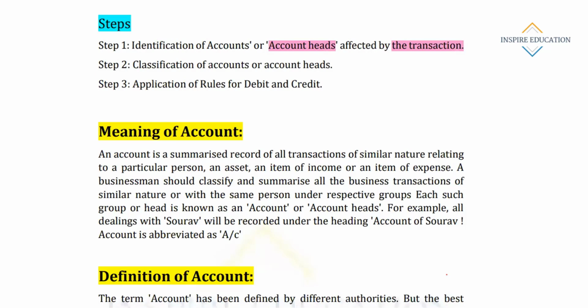There may be questions like this. But the thing is that we have to identify the accounts which are affected by this transaction. Even if there are 2-3 accounts, we have to be very clear and understand which accounts are actually affected due to the transaction.